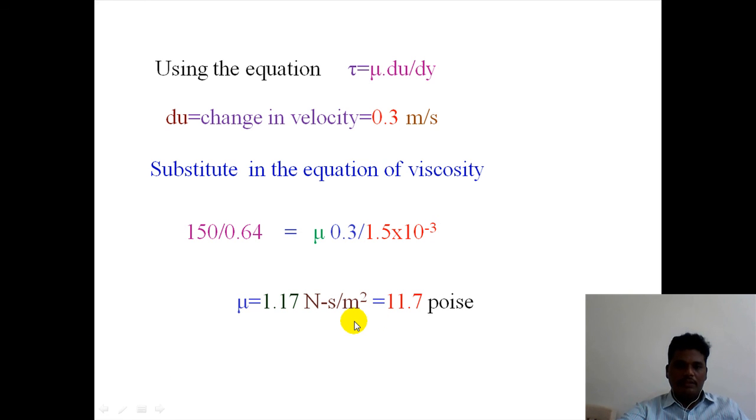By multiplying with 10, since 1 Newton second per meter square is equal to 10 poise, we get 11.7 poise. Poise is also the CGS unit of dynamic viscosity.